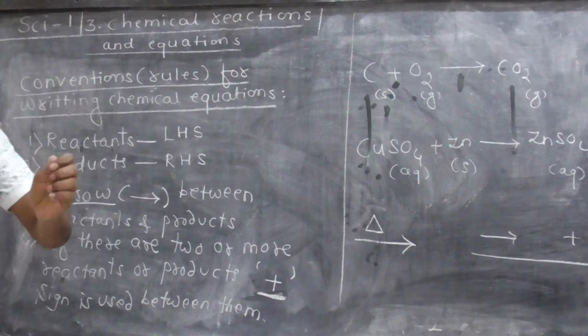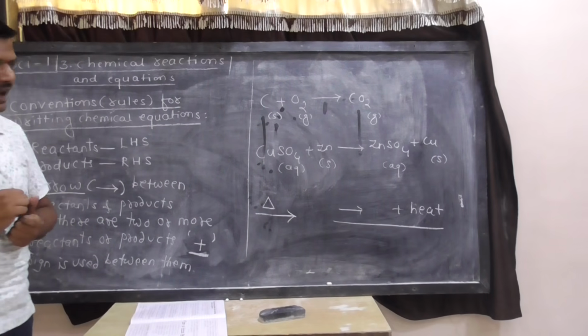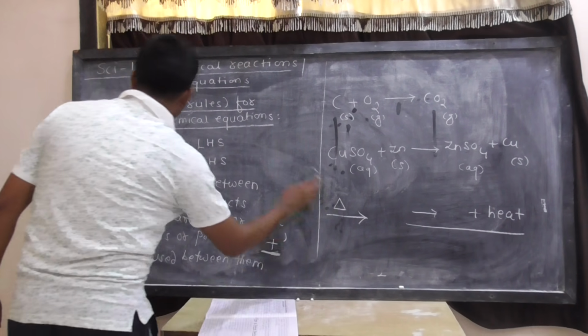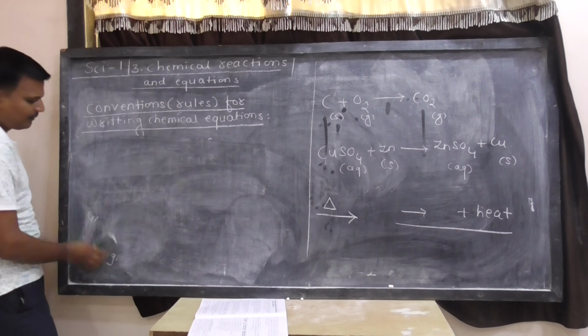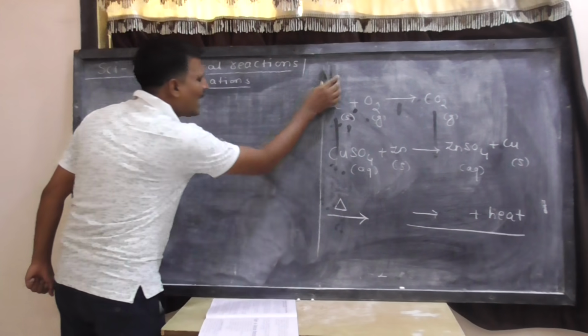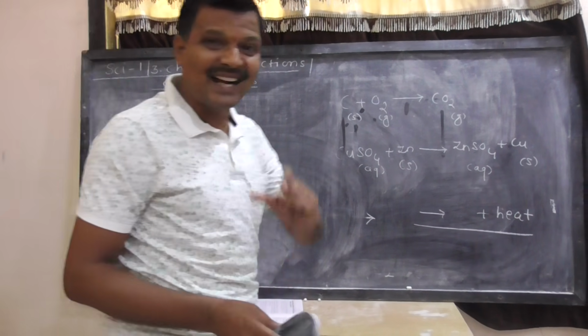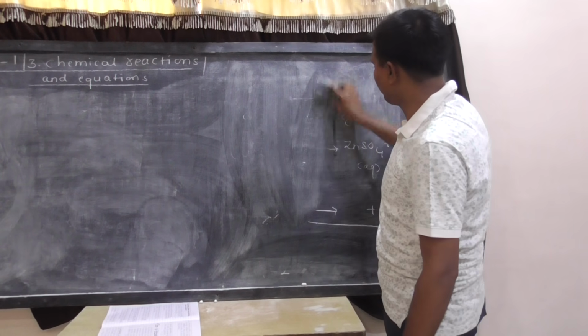Now, 7th convention. Still 2 conventions are left. There are total 7 to 8 conventions. If question is asked particularly for 3 marks, you have to write at least 6 conventions. Each convention carries half mark.